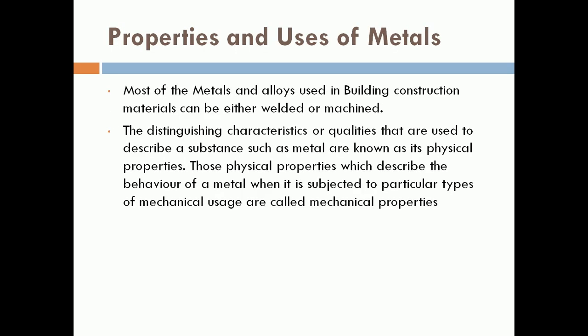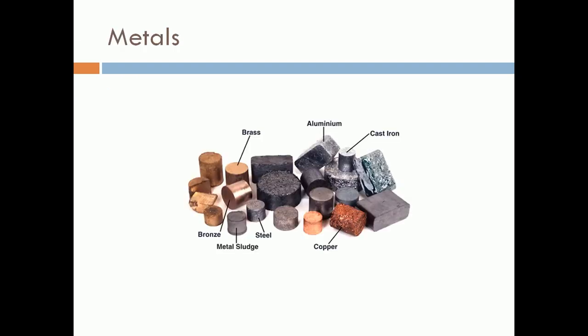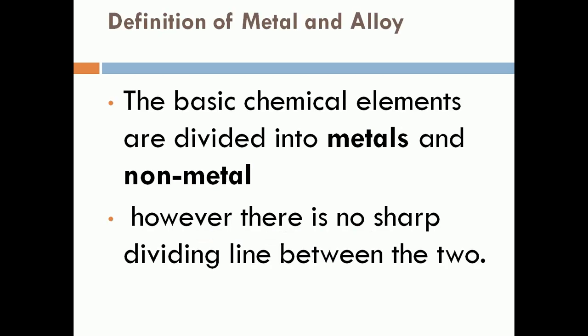Properties and uses of metal. Most of the metals and alloys used in building construction can be either welded or machined. The distinguishing characters and qualities used to describe the substance metal are known as physical properties. These physical properties describe the behavior of metal when subjected to a particular type of mechanical use, called mechanical properties. These are some metals: bronze, brass, copper, aluminum.